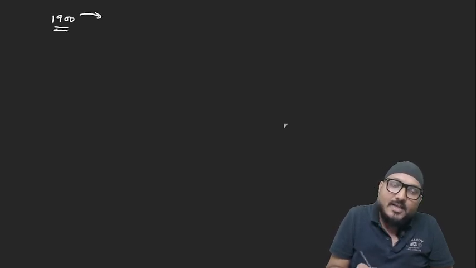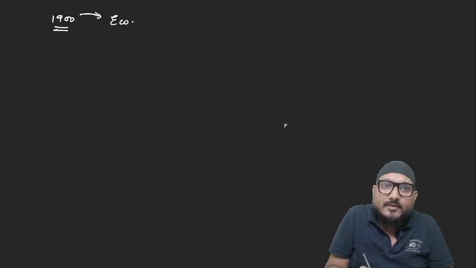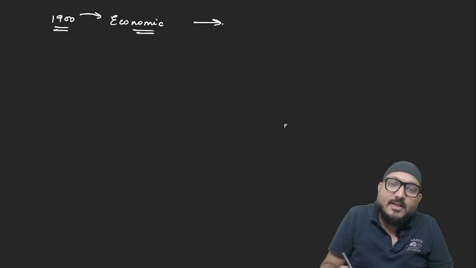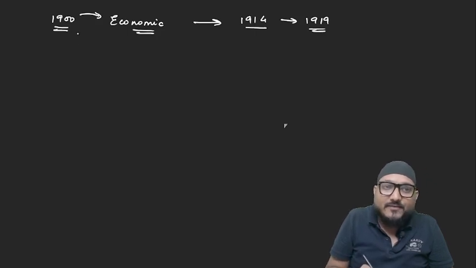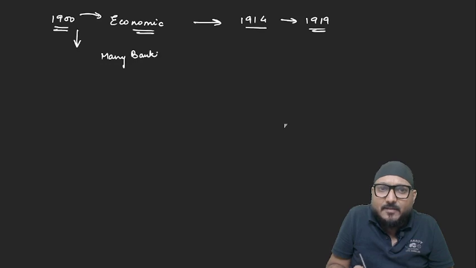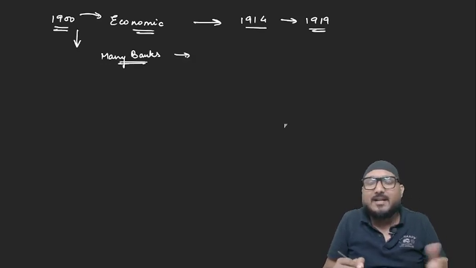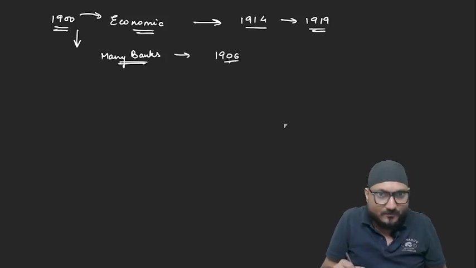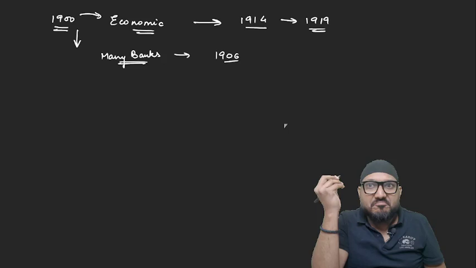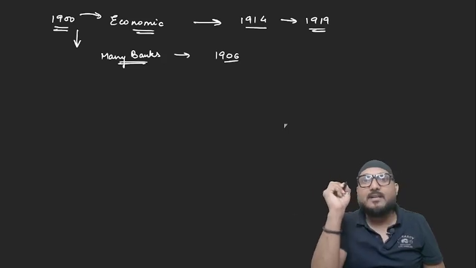See, after the beginning of year 1900, we saw there was a lot of economic chaos in the entire world, not just in India. And this chaos surmounted after the First World War, which took place from 1914 to 1919. If you look into this tenure, after year 1900, many banks were established. Many banks. Literally, I am saying many banks. If you go on and check for Bank of India and many other banks, the establishment date will be around 1906 or something.